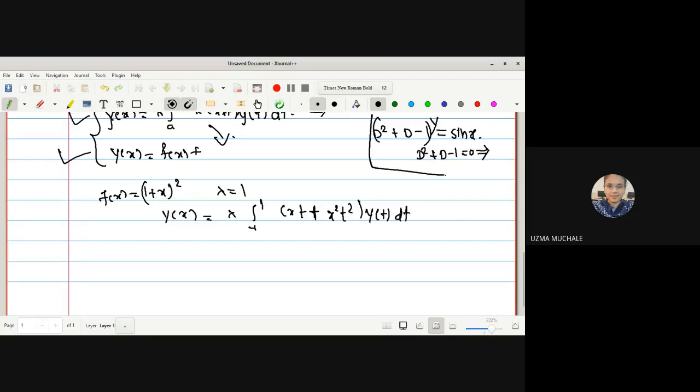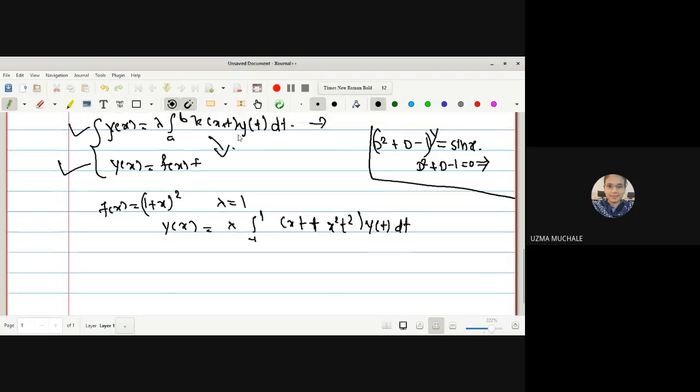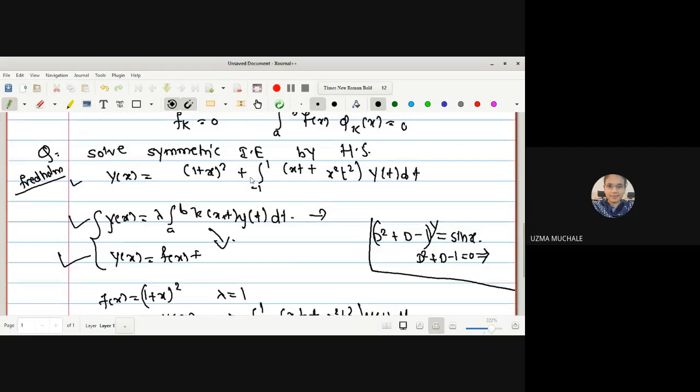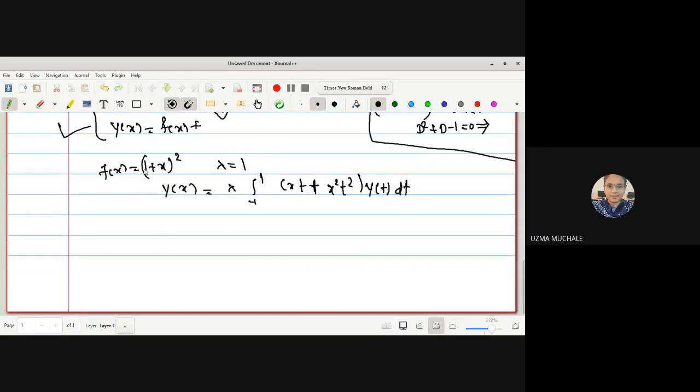In this method also, first we will find out the solution for the homogeneous part. That means we are not going to consider this part, and later on, after finding the solution for the homogeneous part, we will go for the non-homogeneous part. So for that, first we have written this.